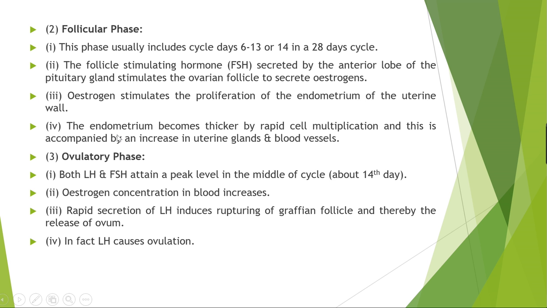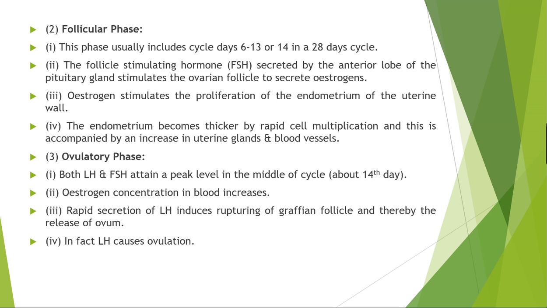Then the endometrium becomes thicker by rapid cell multiplication, and this is accompanied by an increase in the uterine glands and the blood vessels. This is a very important phase for reproduction, from day 6 to 13 or 14 in a 28 days cycle.